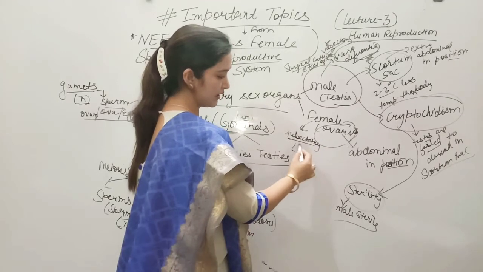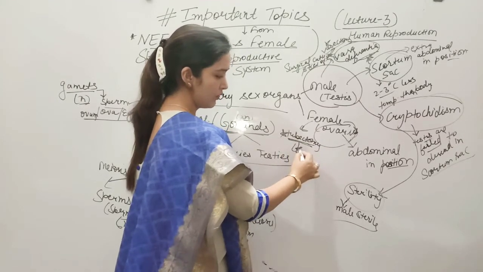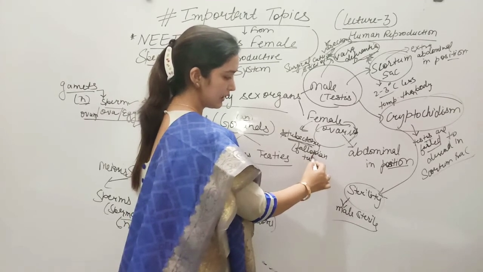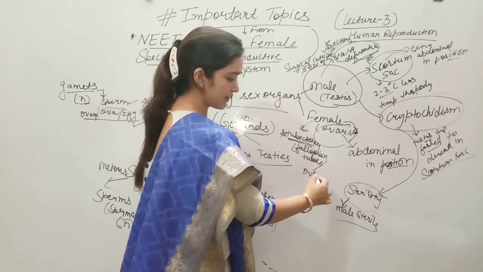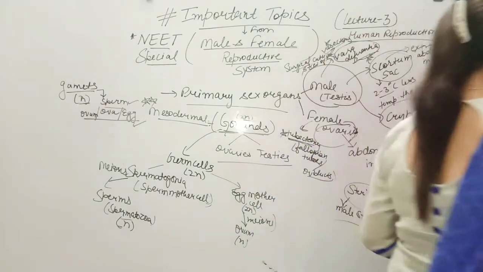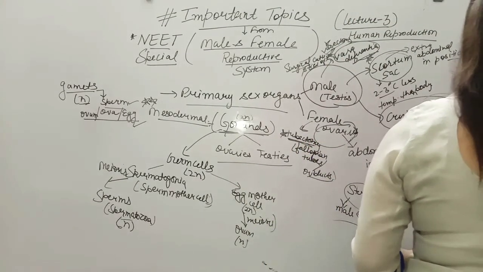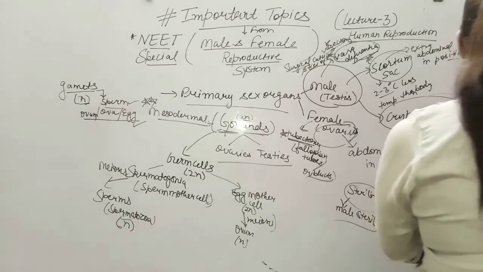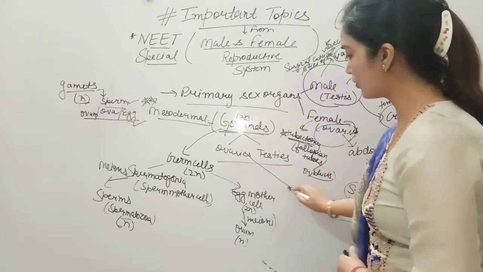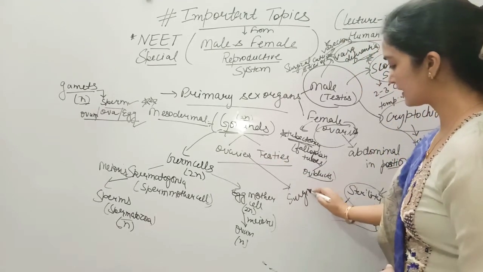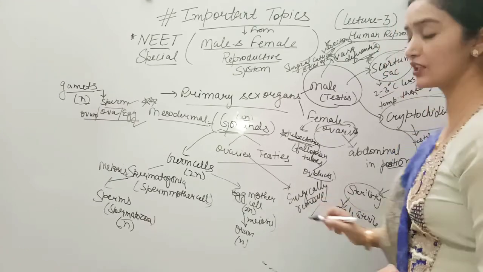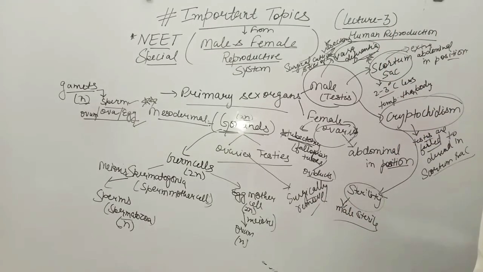So tubectomy is related to fallopian tubes, and fallopian tubes are also called oviducts. Alright students, they are also called oviducts. इनको हम oviducts भी कहते हैं. ठीक है. Now what will be the term used if the ovaries are surgically removed? अगर हम ovaries को surgically remove कर दे students, तो उस condition को हम क्या बोलेंगे?